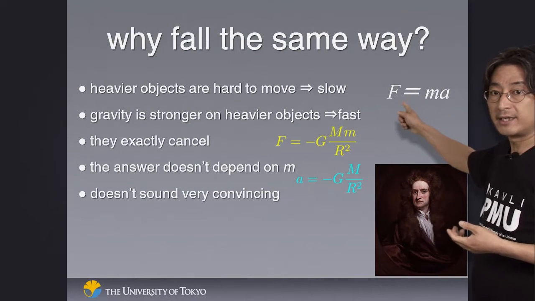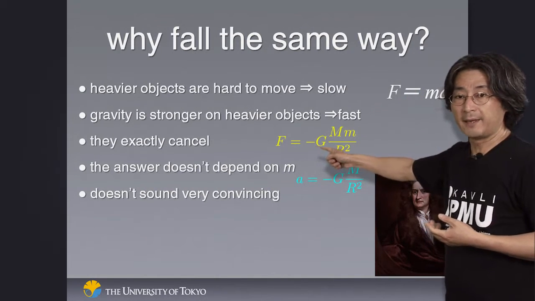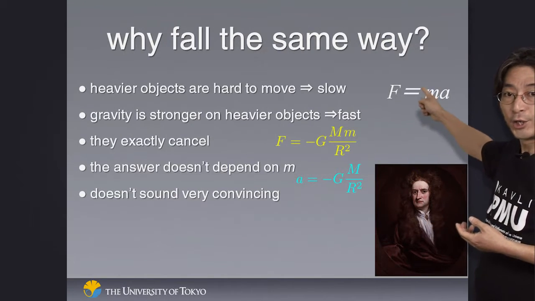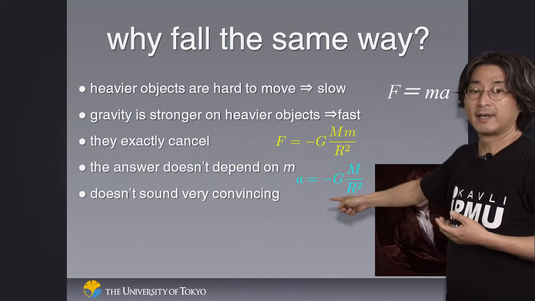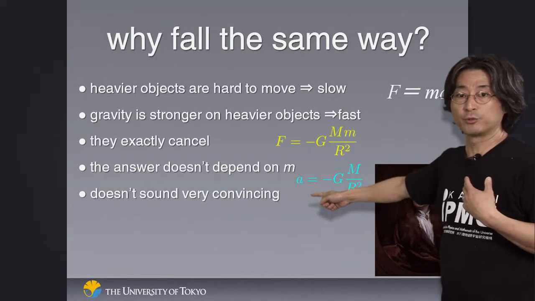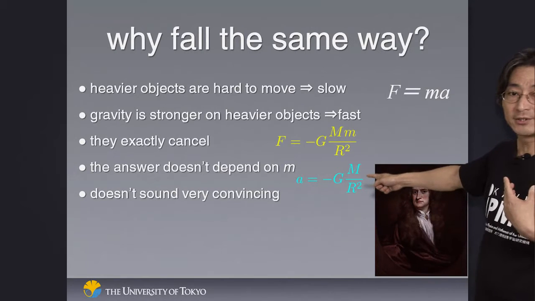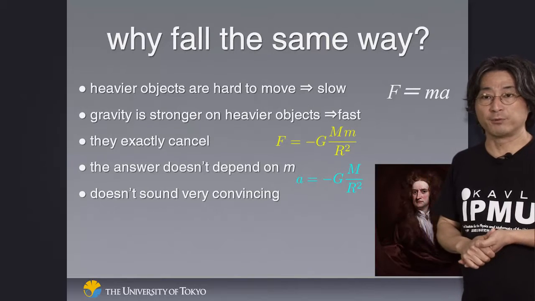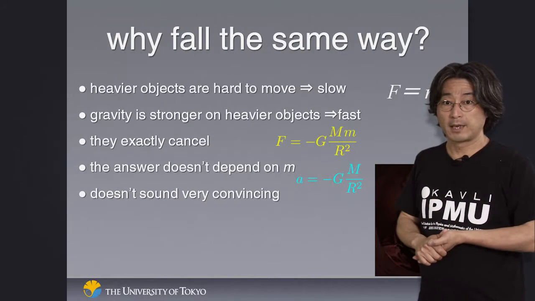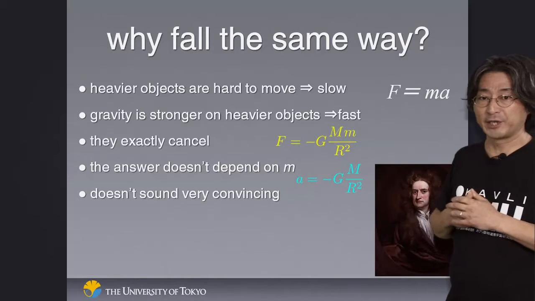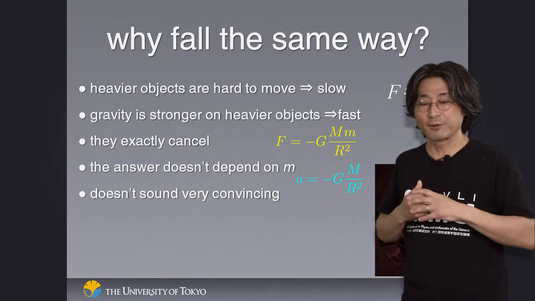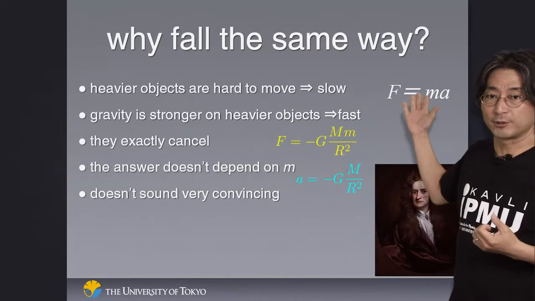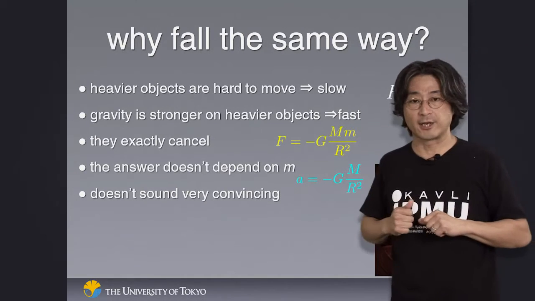You just set this F and that F the same. Little m appears in both equations the same way. You can cross them out and find that the force acting on the object causes an acceleration which doesn't depend on the mass of the object. That's the way different objects end up moving exactly the same way. But if you listen to this explanation, I'm sure you feel it's not very convincing. Somehow it looks too miraculous that the same m appears in two equations and they exactly cancel against each other.